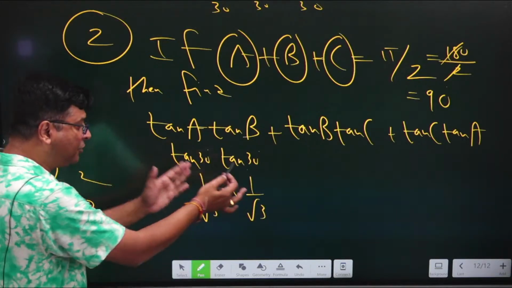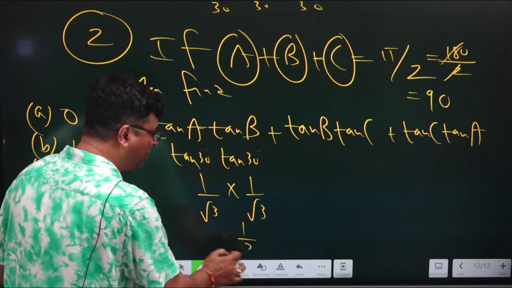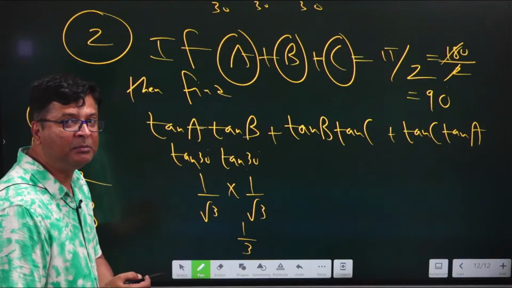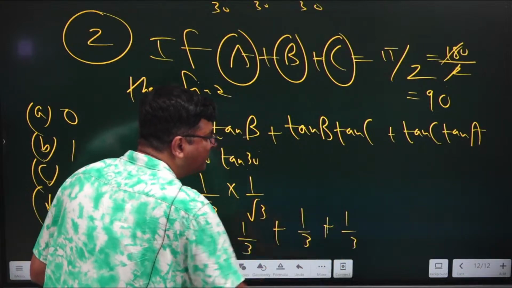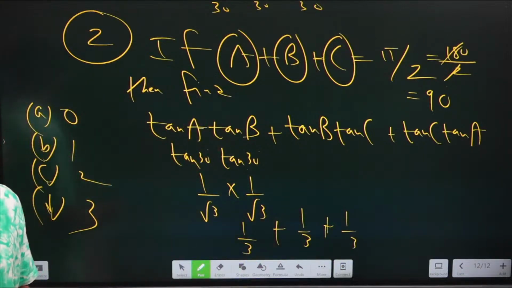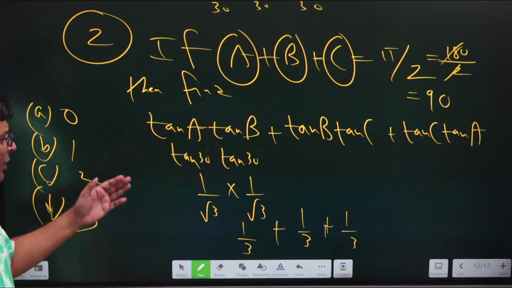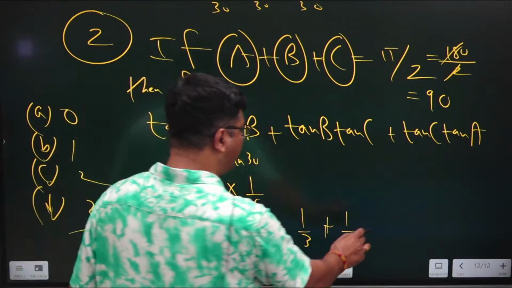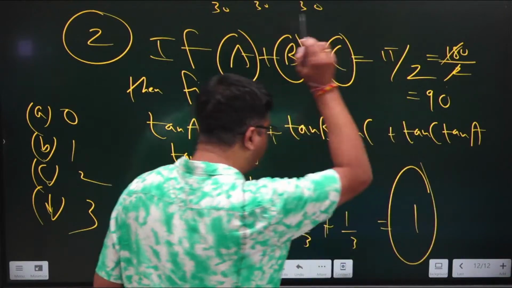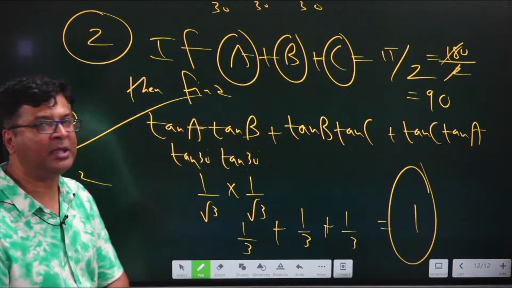So 1 by root 3 into 1 by root 3 is going to give you 1 by 3. And from the other two also you are getting the same value, that is 1 by 3. So this time Dev, your answer is not correct, because 1 by 3 plus 1 by 3 plus 1 by 3 is not going to give you 3, it will give you 1, and the correct answer is B.